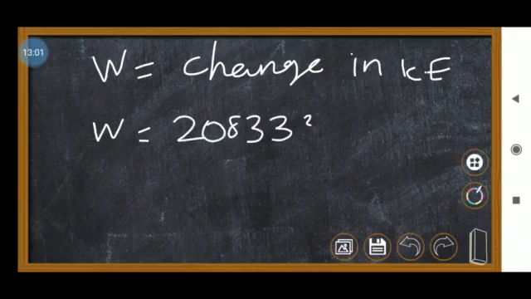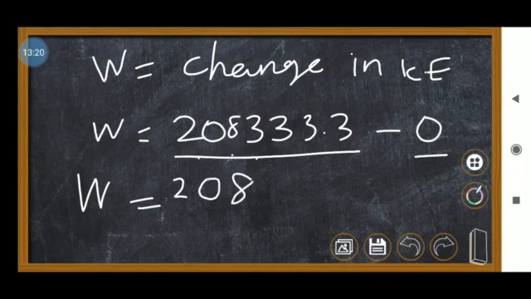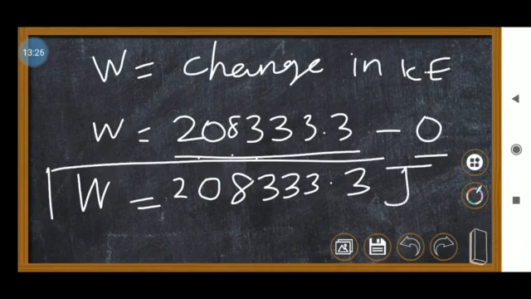20833 and 3 point, here 3 minus 0, right? So this is for when it is moving, this is for when it is going to stop. So this is called change in kinetic energy. So work done should be equal to 208,333.3 minus 0. So your answer is work done equal to 208,333.3 joule. So this is your correct answer, students.